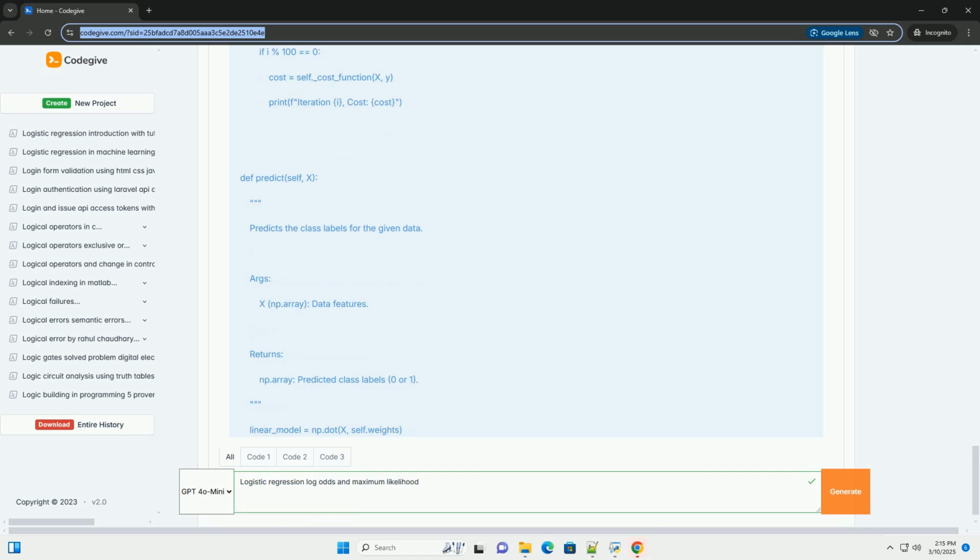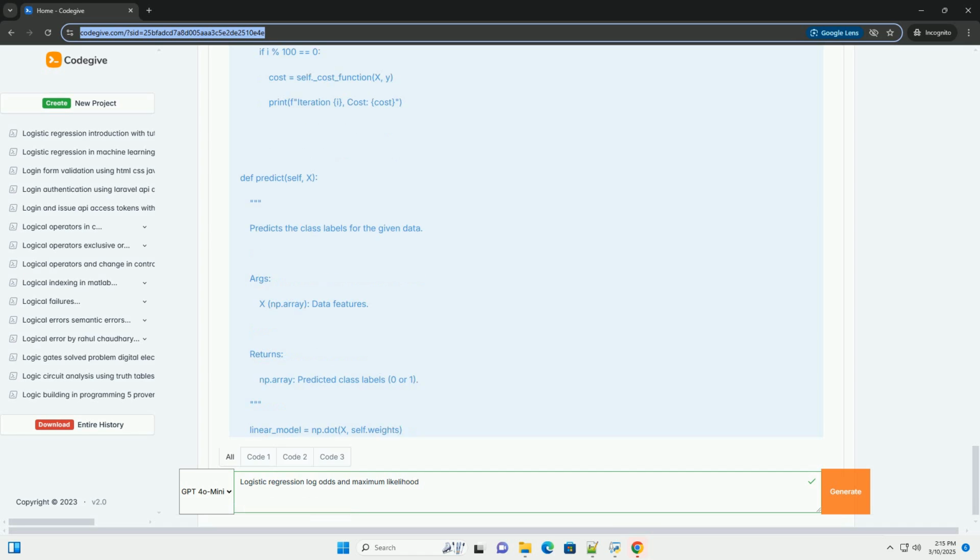Learning rate. The learning rate is a crucial hyperparameter that controls the step size in gradient descent. A smaller learning rate might take longer to converge, but a larger learning rate might overshoot the optimal values. Experiment with different learning rates to find the best one for your data. Number of iterations. The number of iterations determines how many times the gradient descent algorithm will update the weights and bias. Increase the number of iterations if the model hasn't converged yet, meaning the cost is still decreasing.